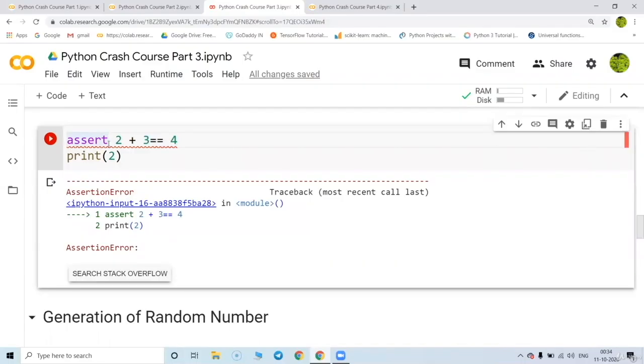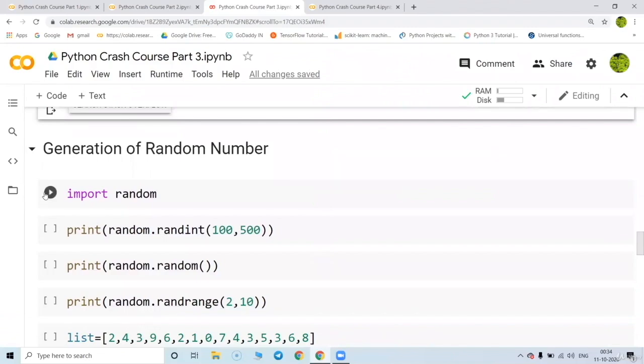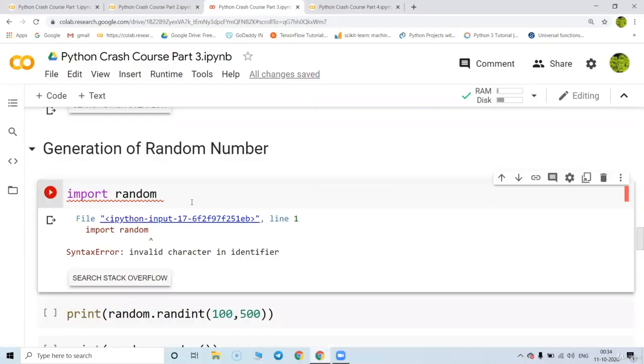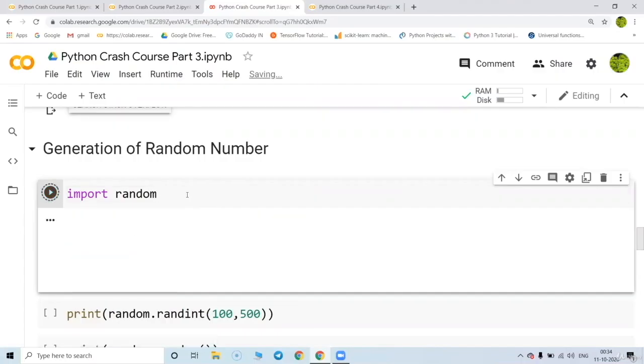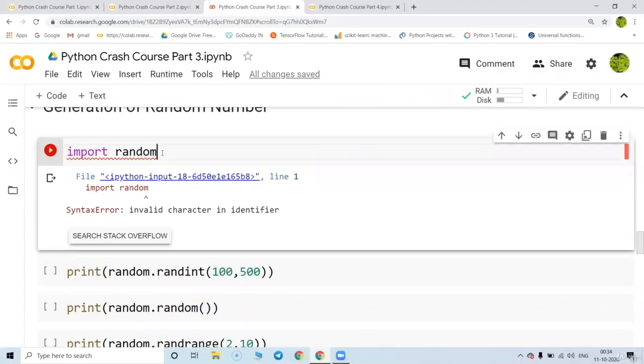Great. So let's try the random function. In random, we generate a random value like this. Okay, there's a space over here, we just need to remove that. Let's run this one more time. Okay, the best way is to type it one more time. Import random.